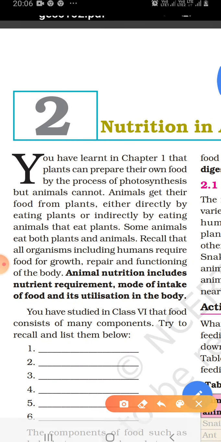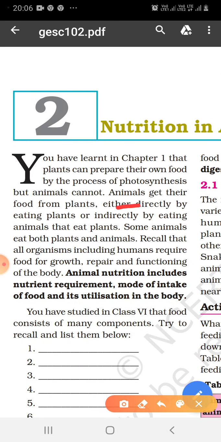Animals get their food from plants, either directly by eating plants. These animals are known as herbivores, and examples of such animals are cow, goat, buffalo. Some animals get their food from plants indirectly by eating animals that eat plants. Examples are tiger, lion. These animals are known as carnivores.